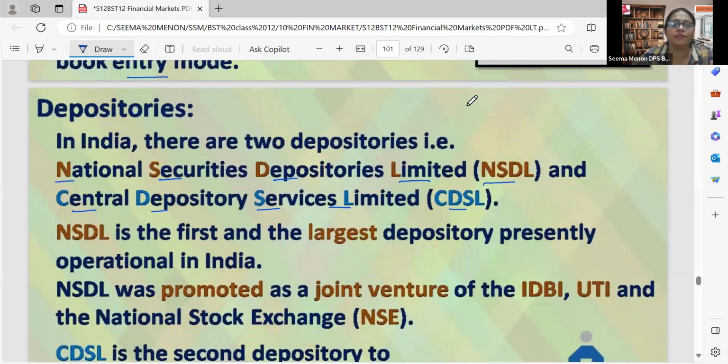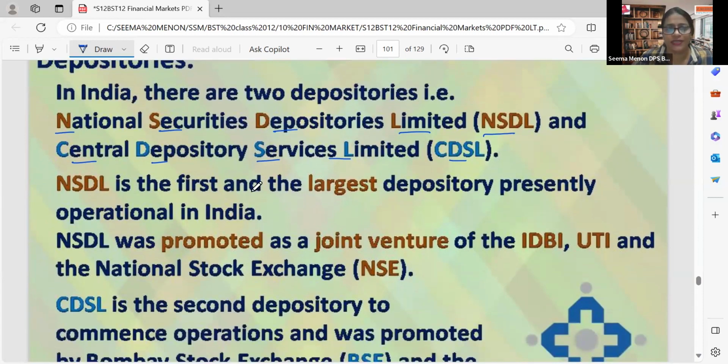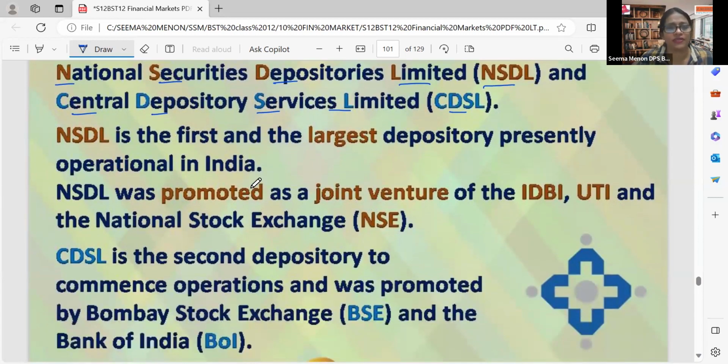So how many types of depositories are there in India? Two. The first one is National Securities Depository Limited, and the second one is Central Depository Services Limited. National Securities Depository Limited, that is NSDL, is the first and the largest depository presently operational in India. Out of these two, the largest one is NSDL.